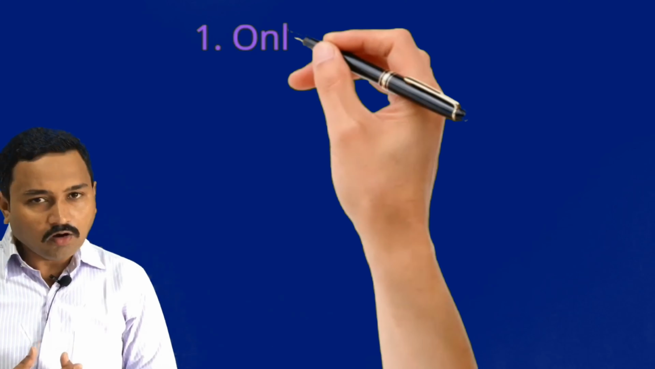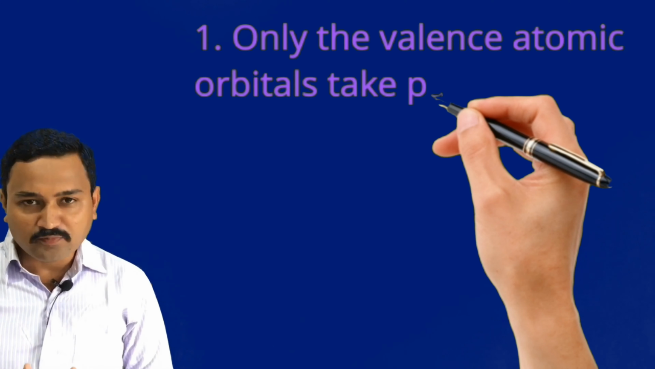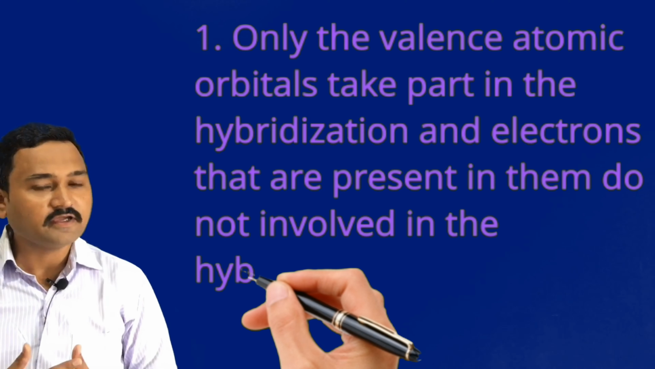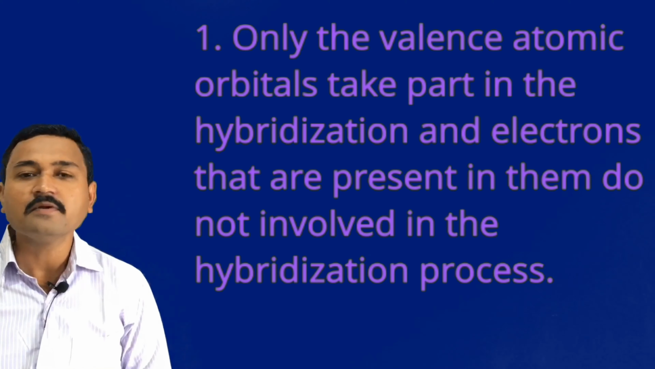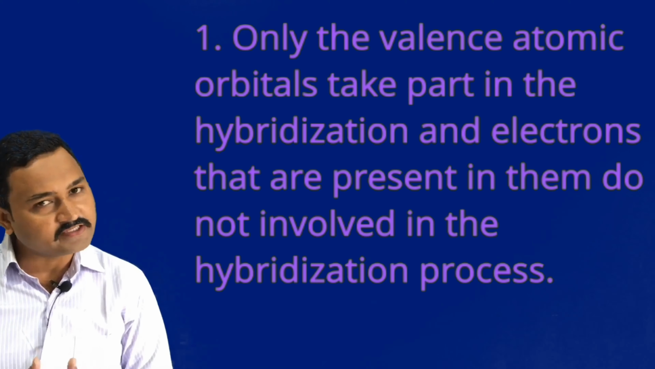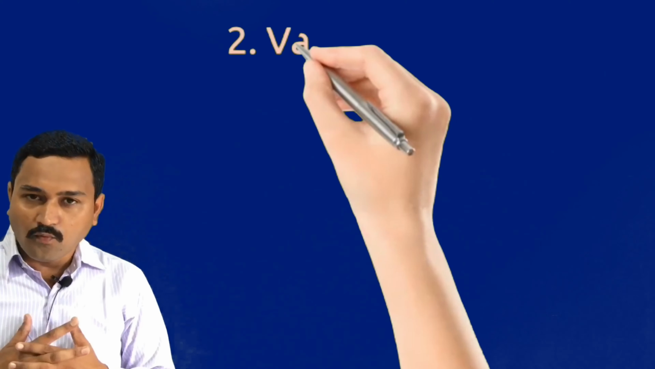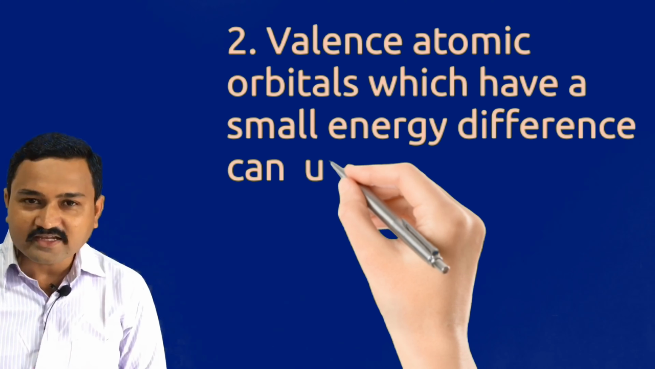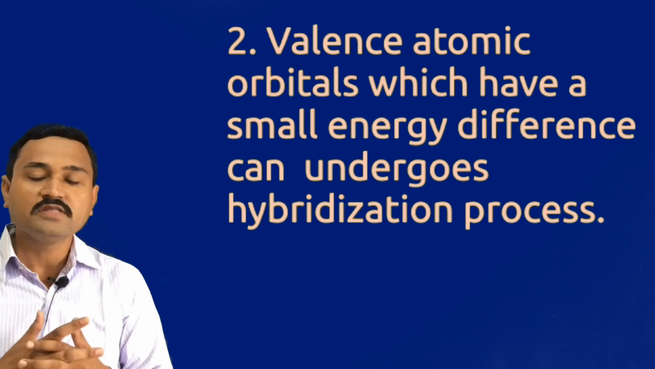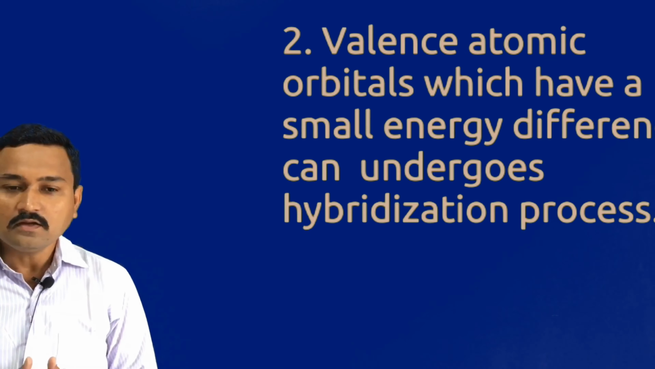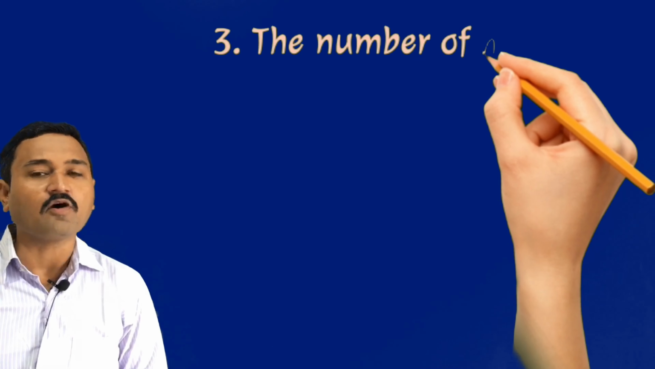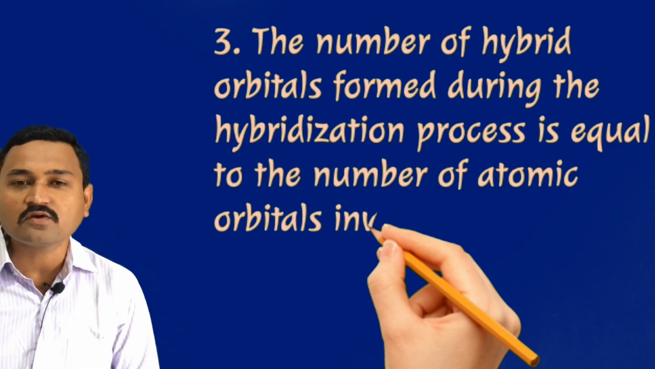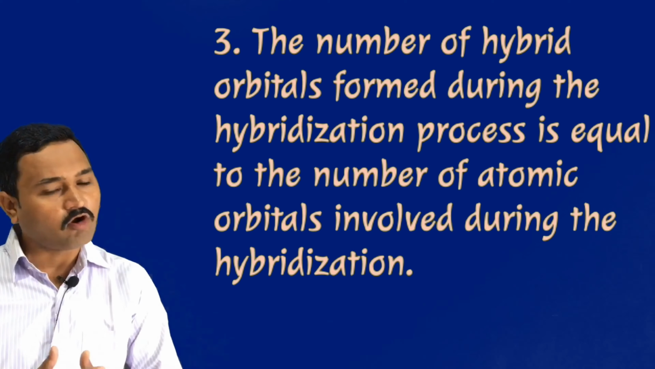So the first, only the valence atomic orbitals take part in the hybridization and the electrons that are present in them do not get involved in the hybridization process. Now second, valence atomic orbitals which have a small energy difference undergo the hybridization process. Now third, the number of hybrid orbitals formed during the hybridization process is equal to the number of atomic orbitals